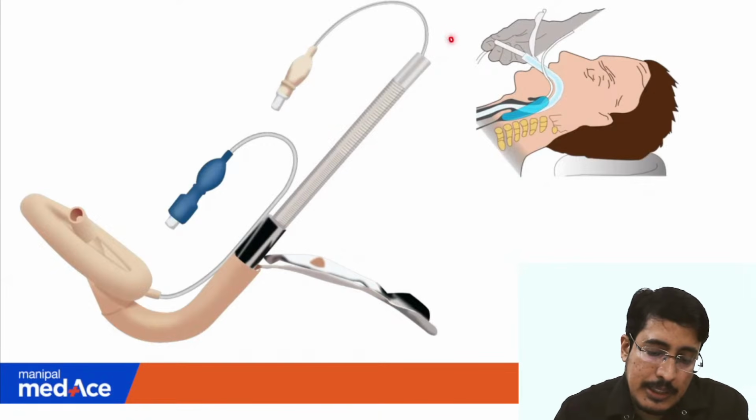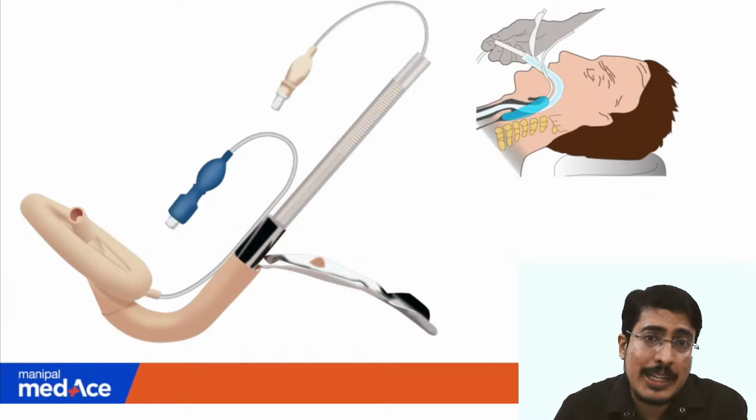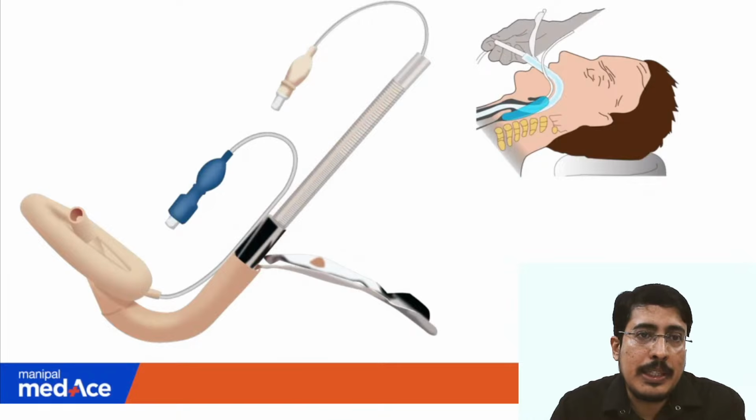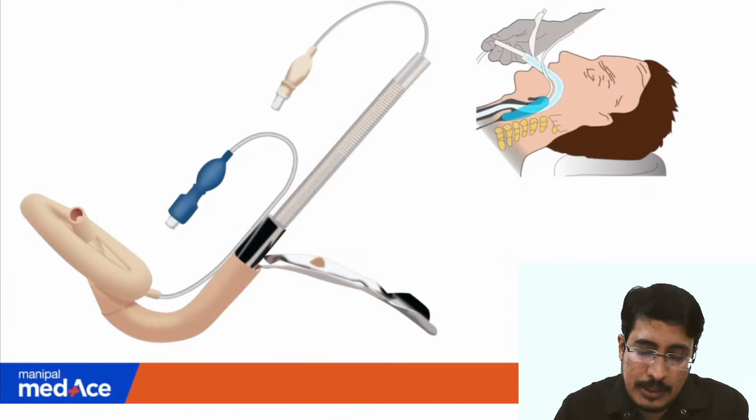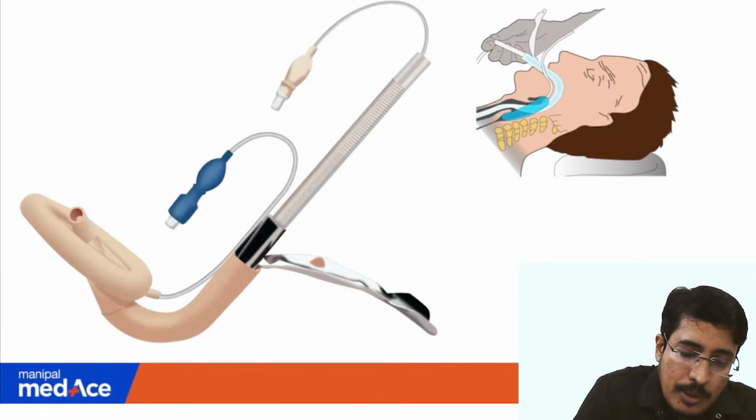It allows insertion of an endotracheal tube through it. So this is used in difficult airways in our OT. This can come in your next exam, that is your NEET exam. Please try to learn or remember these images. This is a handy tool for difficult intubation. It's called the LMA Fast Track.